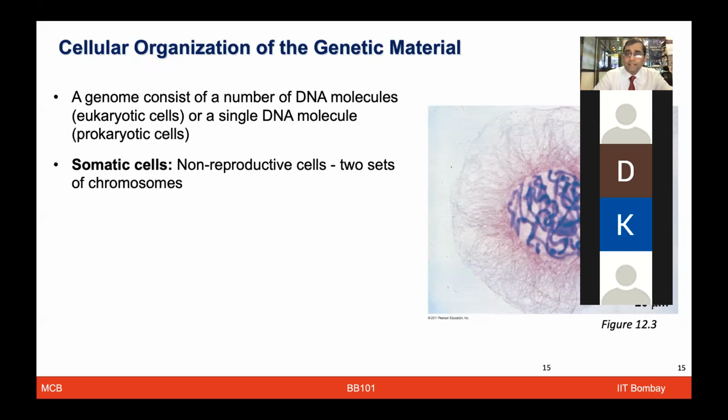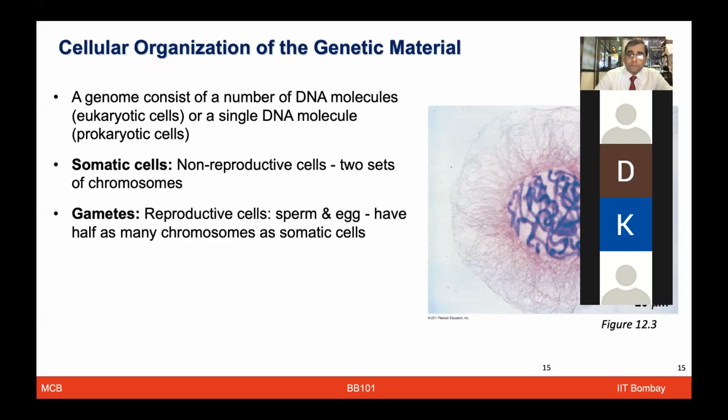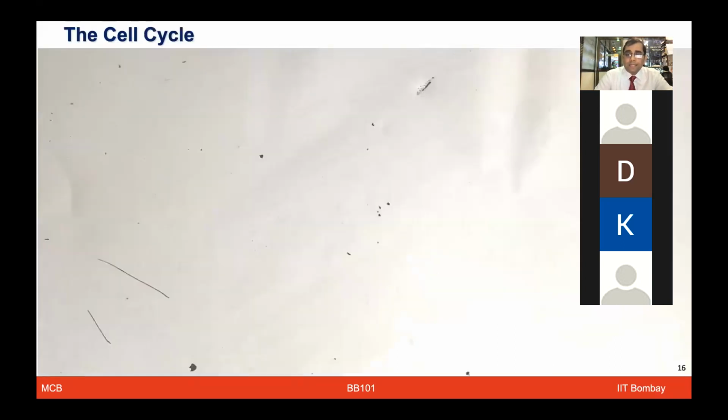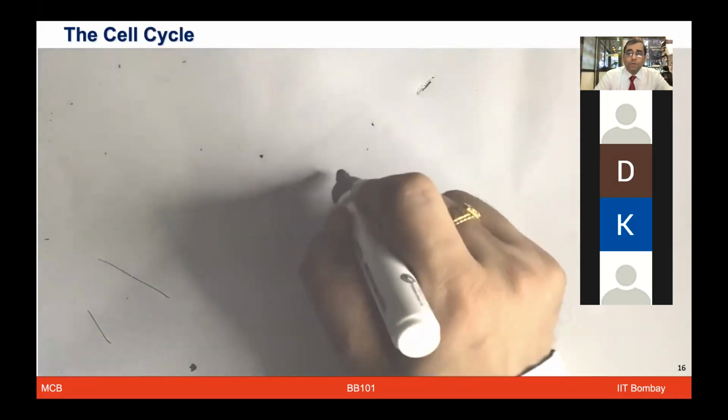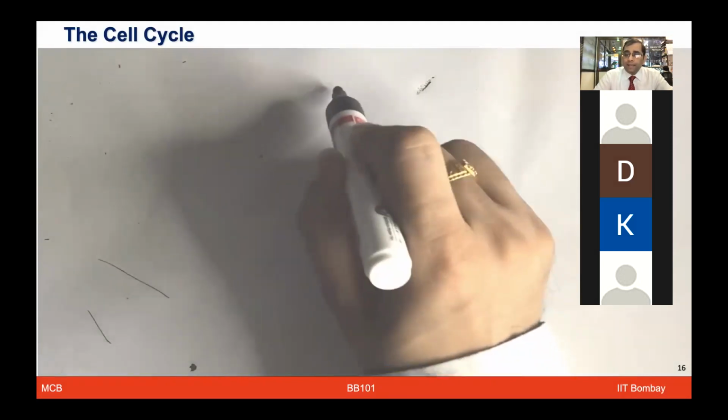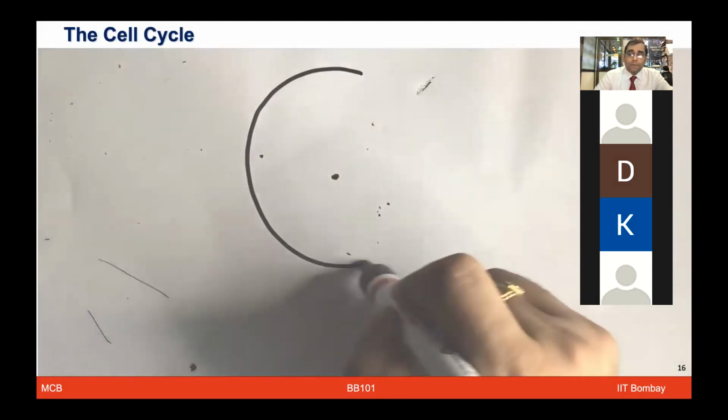When we say somatic cell, these are the normal body cells, like skin cells, which are non-reproductive cells, and they have 2 sets of chromosomes. Whereas the gametes are the reproductive cells, especially sperm and egg, and they have half the chromosomes as compared to the somatic cells. Again, some of these things could be a refresher. Here I'll show you some of the terminologies again, so that we will be clear.